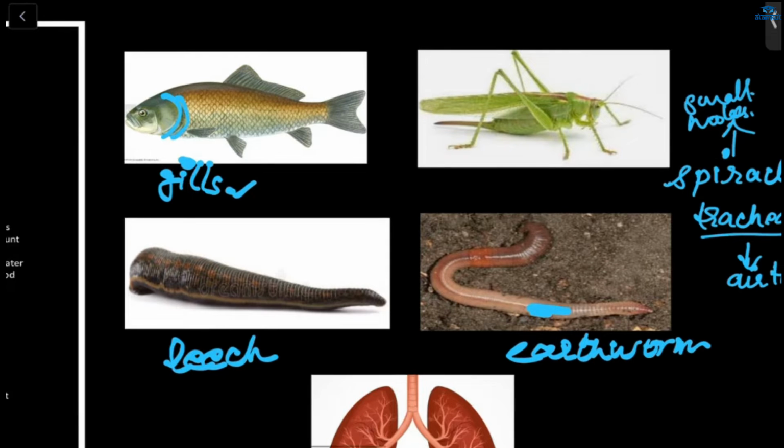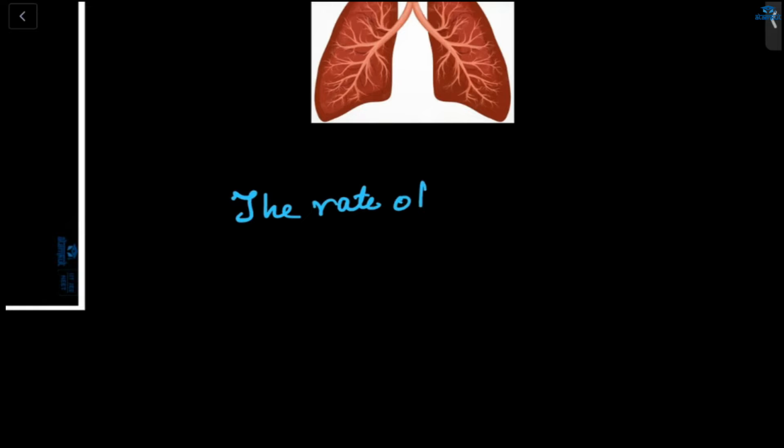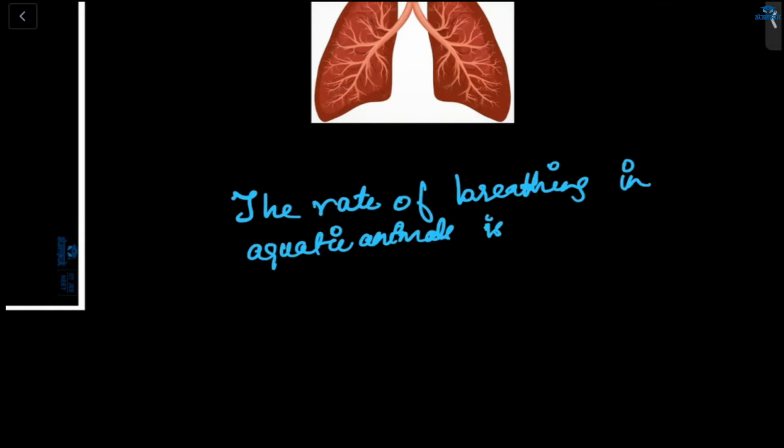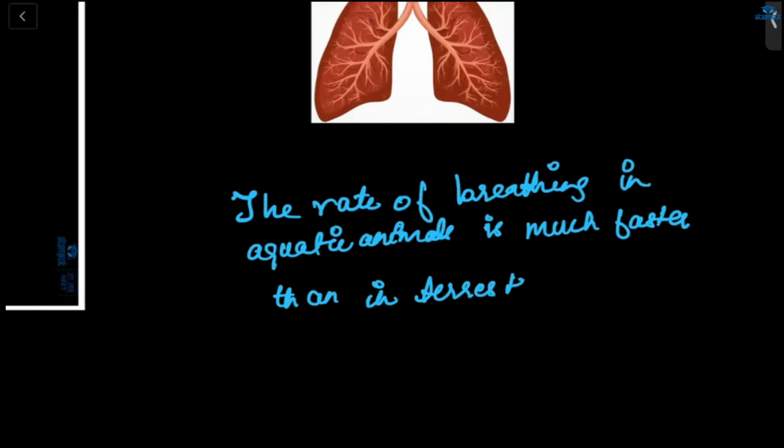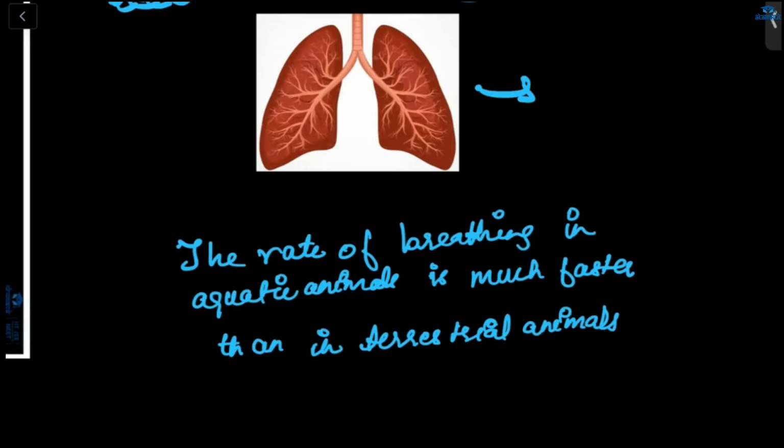So the rate of breathing in aquatic animals is much faster than in terrestrial animals. And how do we breathe? We breathe through lungs. Land animals like man, lizard, and dog all breathe through the lungs.